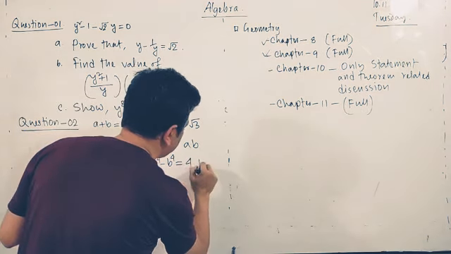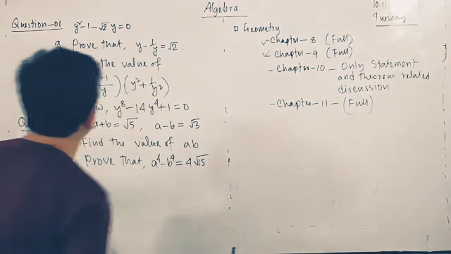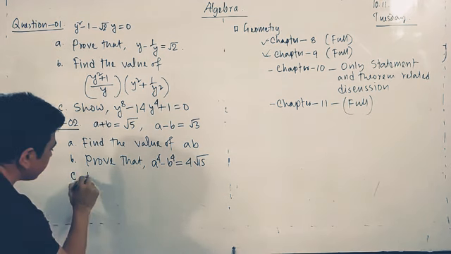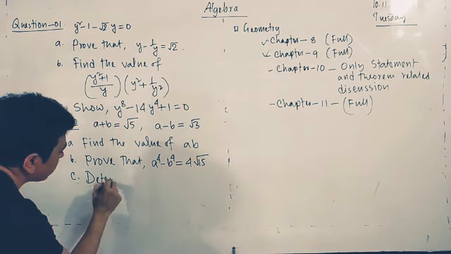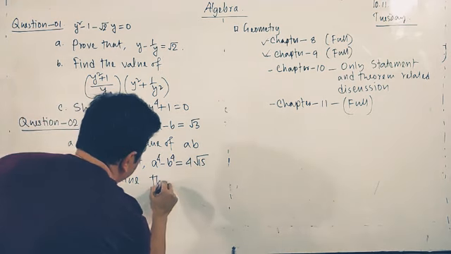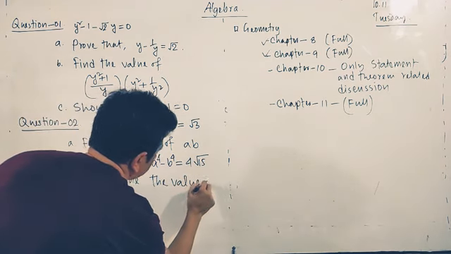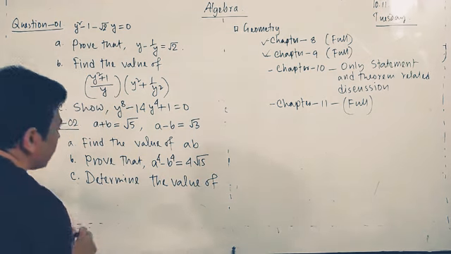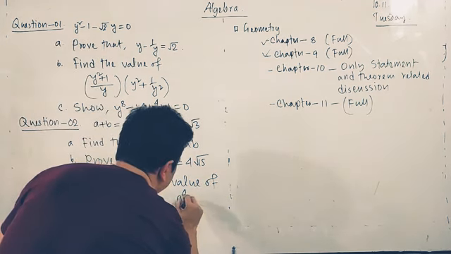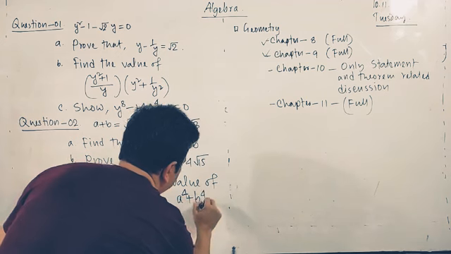And C, the question is determine the value of a to the power 4 plus b to the power 4.